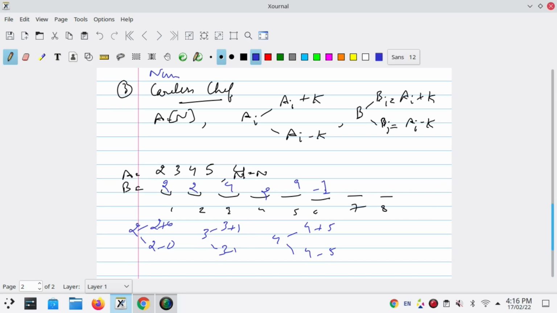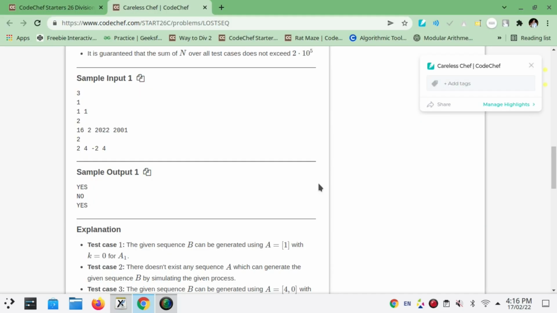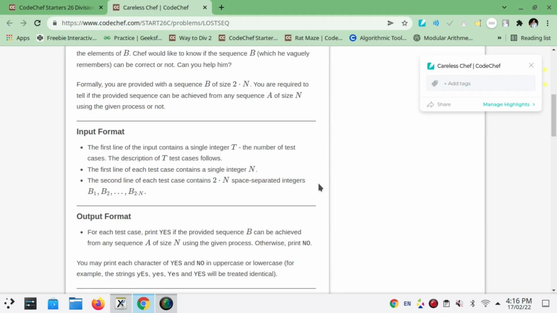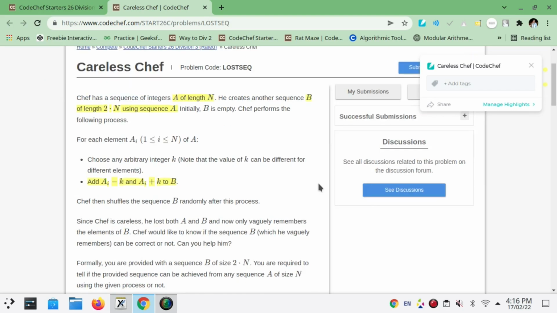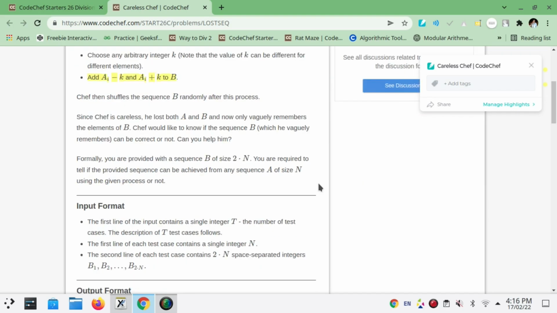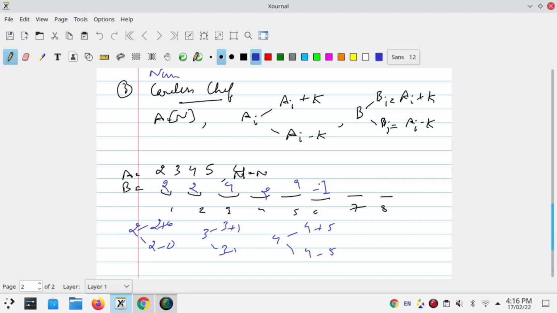Like, is it given that ai are all positive? bi is less than or equal to n. Okay, so bi can be negative too. Yeah, we can see that bi can be negative. Okay, so here, and let's say in 5, he added, let's say 10. So 5 plus 10 and then 5 minus 10.